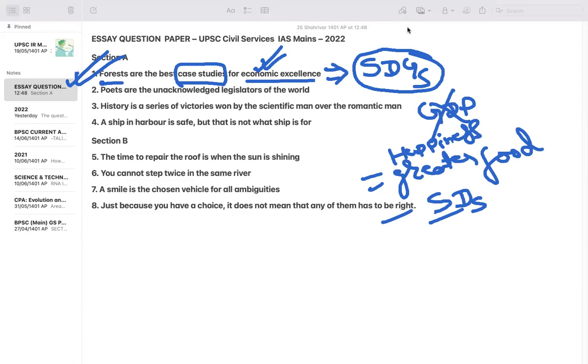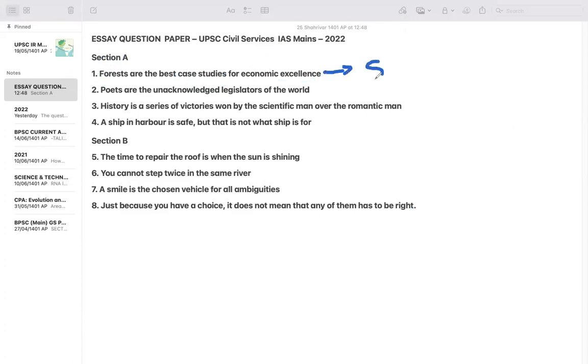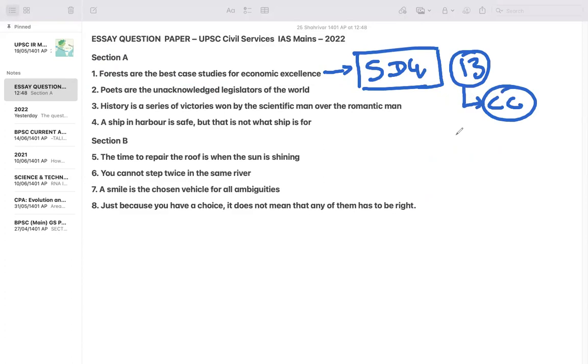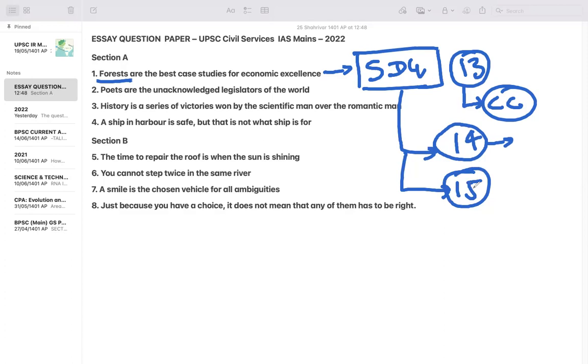So you can write that. And this is like SDG goal number 13, which is related to climate change control. Then 14, you have life underwater. So forests underwater also you can cover under SDG 14. Then 15, you have life on land, and many more things you can connect here.